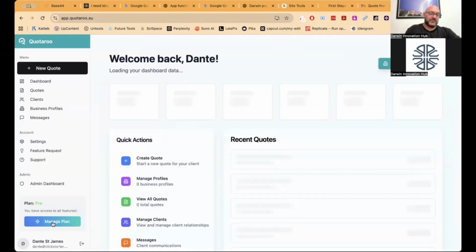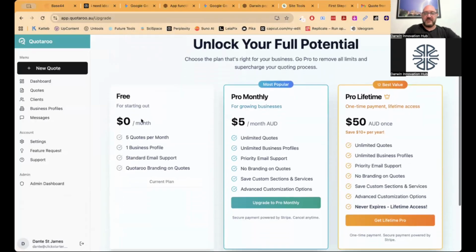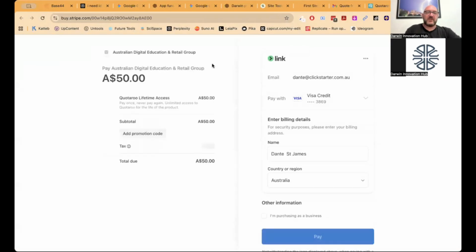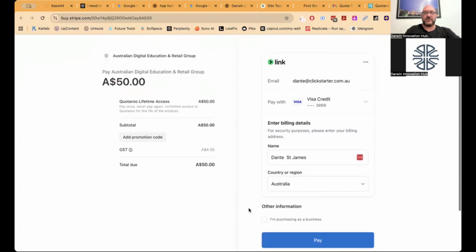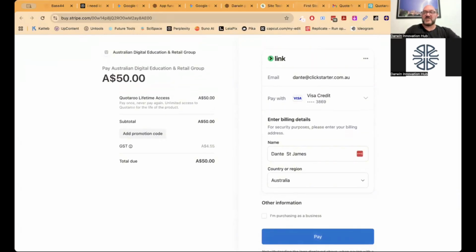So you can upgrade to Pro and then go through here. Say I want to get Lifetime Pro, I've already got it, but it'll go through a Stripe interface. And you go $50, you've got lifetime access, and off it goes, it gets paid for. So that's already integrated with Stripe.